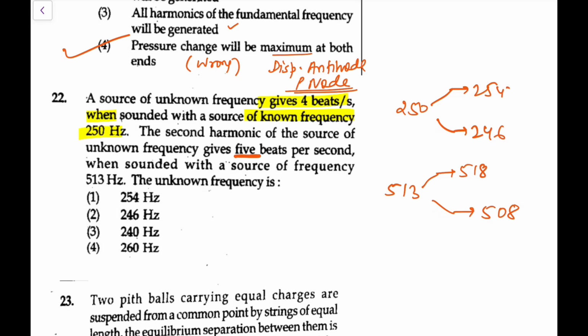So if I double it, doubling 254 into 2 will give me 508, and doubling 246 will give me 492. So the only matching option, sorry, 508, I was wrong there. So the only matching option is 254 that I am getting. So I'll go for the first option here. Just looking at the two data, I can make it out, it would be 254 hertz.